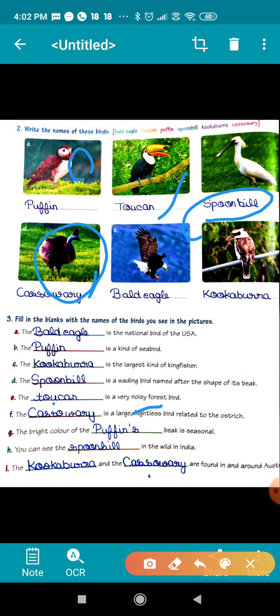So children, write all the answers in your book, learn spellings and learn the answers.